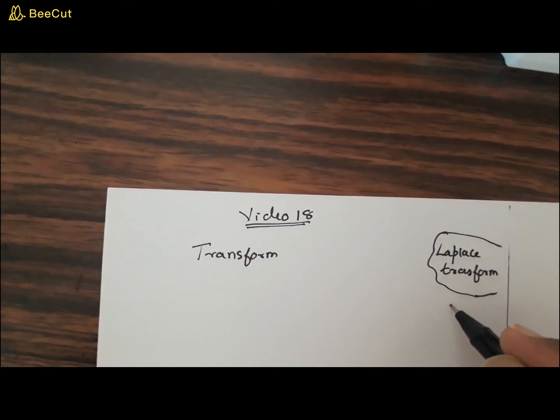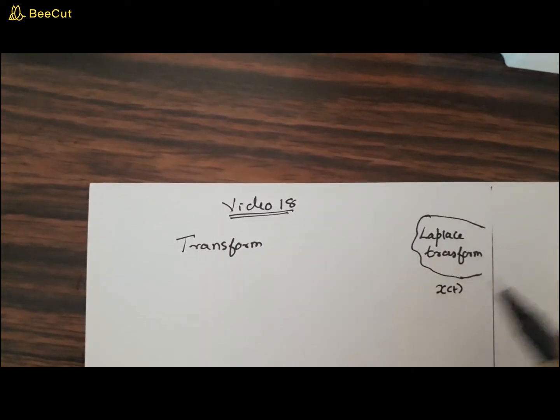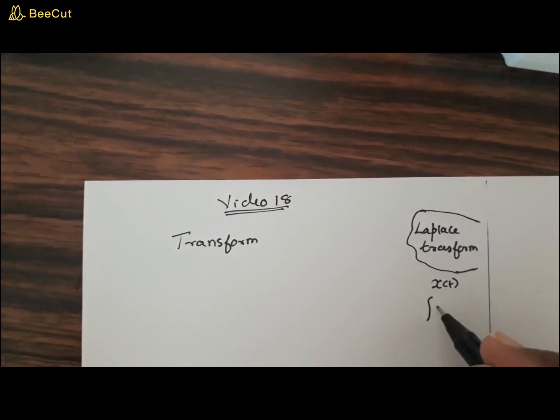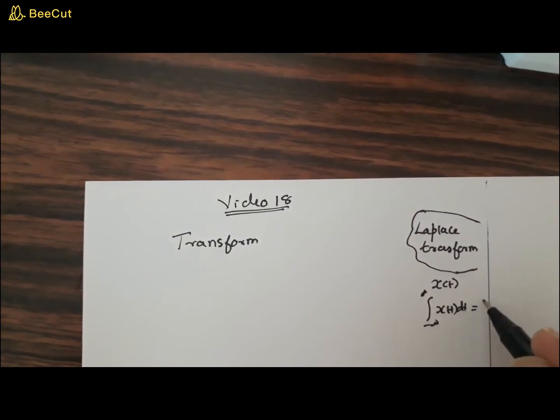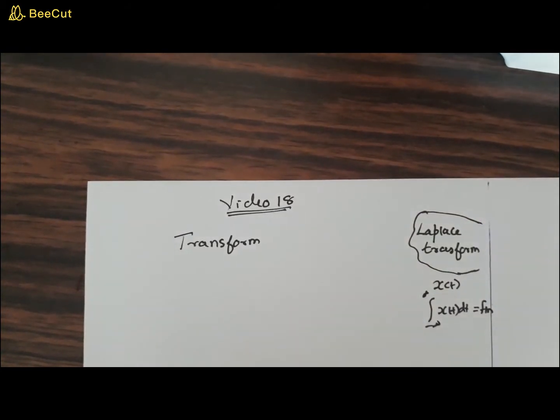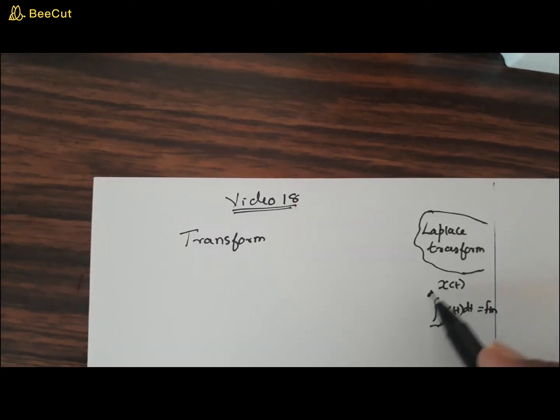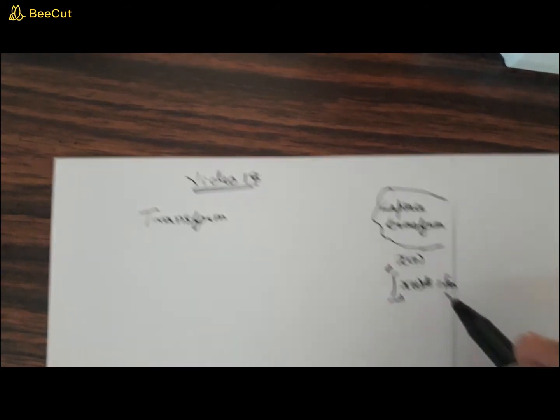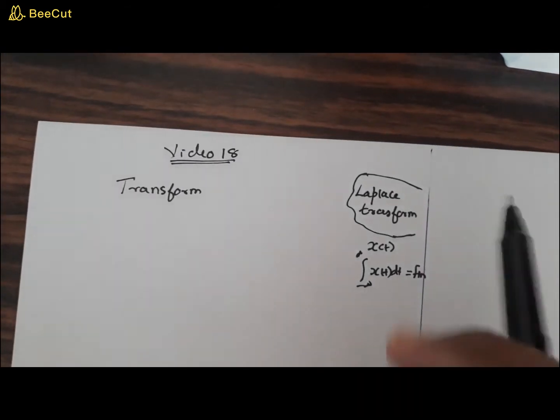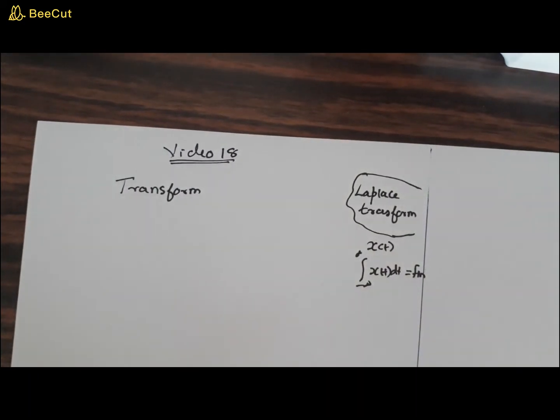So what is the meaning of converging? That is, say if you have a signal x of t, when you integrate that x of t from minus infinity to plus infinity, that has to give a finite value. And if it provides a finite value, that is integrable. But there are some signals like u of t, r of t, ramp signal. All these are aperiodic signals. We may think that they have Fourier transform, but they fail to satisfy this condition. Therefore, those class of signals will not have a frequency domain representation in the form of Fourier transform.